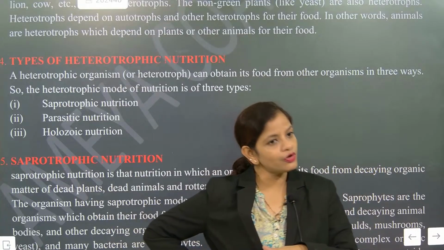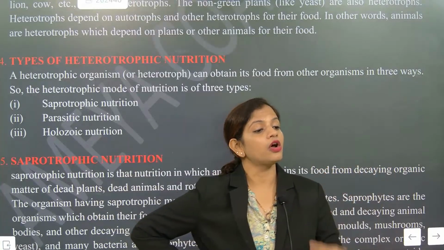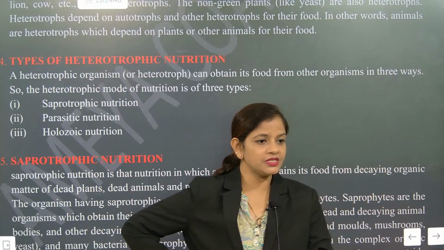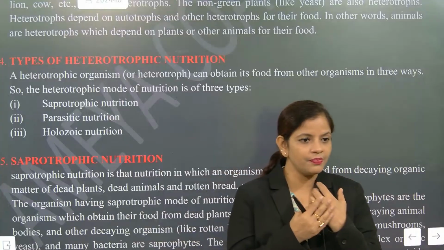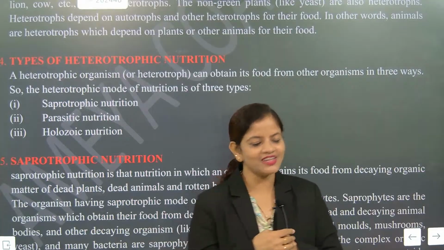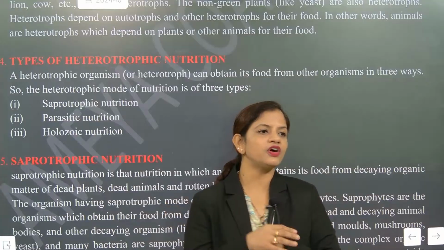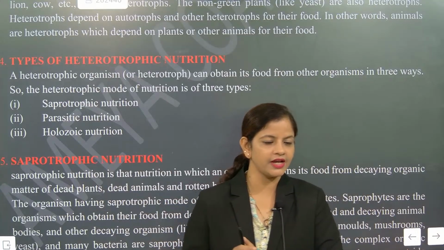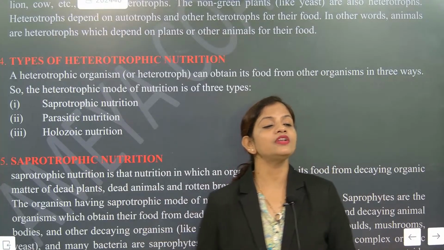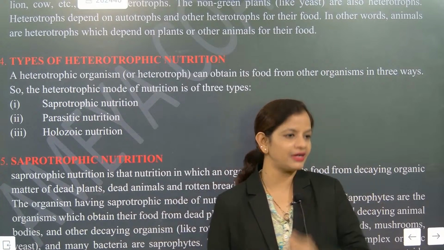In the saprotrophic mode of nutrition, the organisms live on the body of dead and decaying matter. Understood or not? Like a wooden piece: if moisture is present on a wooden piece, an umbrella-shaped thing grows, which is a mushroom. So they are fungi. Fungi are saprophytes or saprotrophs. Fungi and mushrooms just remain on the dead organism. When you talk about saprotrophs and saprophytes, they stay on dead and decaying matter. Understood?